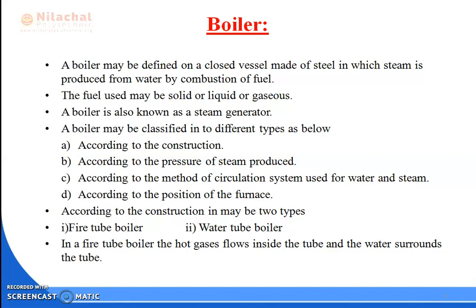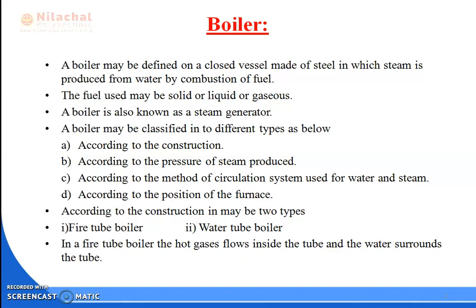In case of our country, we have a maximum of solid fuel, that is in the form of coal, but we have less quantity of liquid and gaseous fuel. So in general, in India, we use coal as the fuel for the combustion and for the production of heat energy for the boiler.